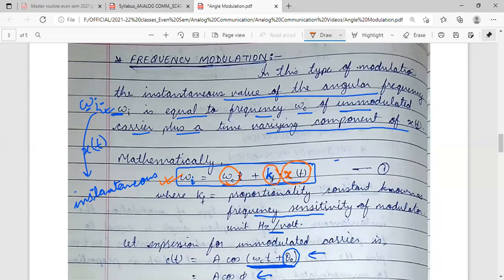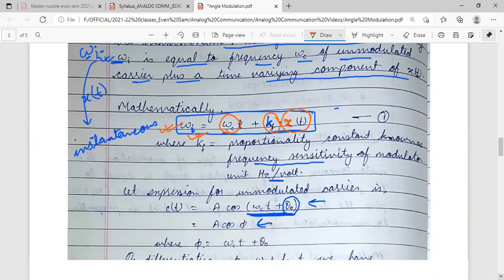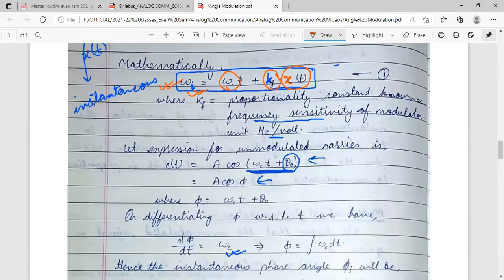So with a fraction of this, the carrier's frequency will change, and that is termed as instantaneous frequency. Okay, so for that case we have seen that the carrier, unmodulated carrier, is represented by A cos(ωct + θ0), that is A cos φ.